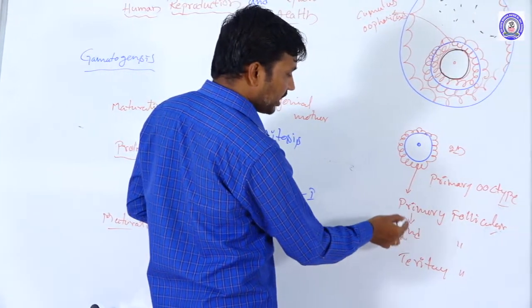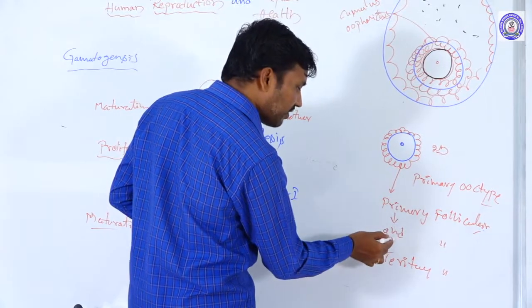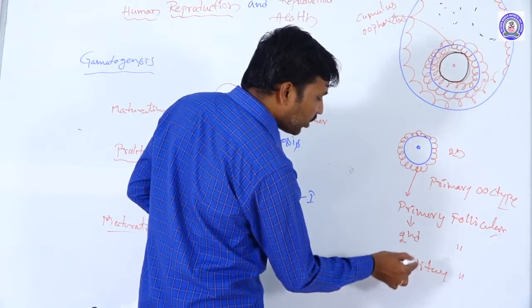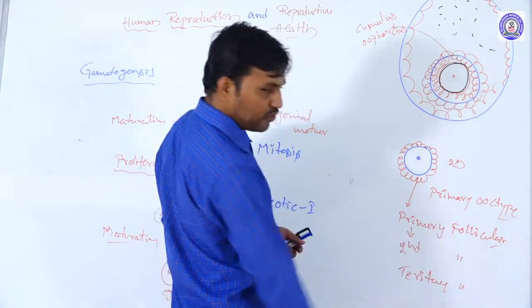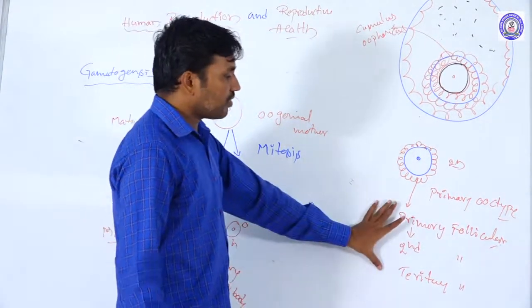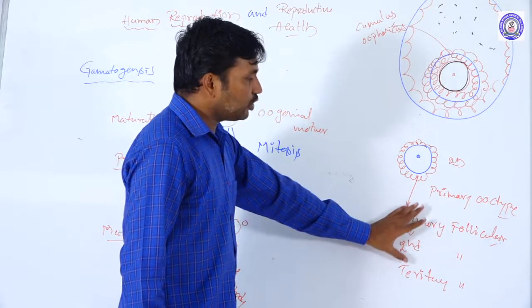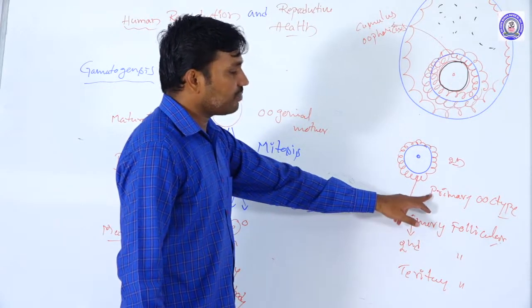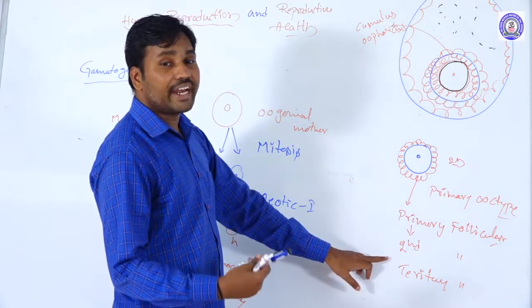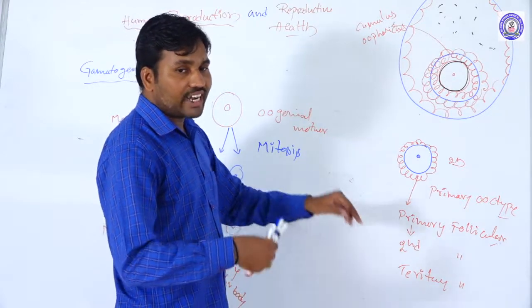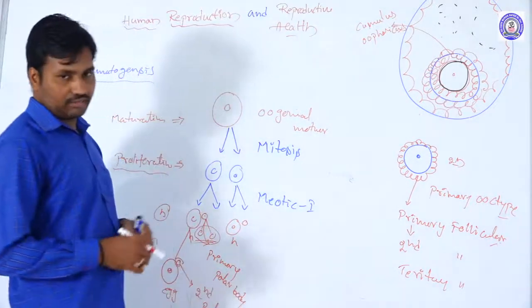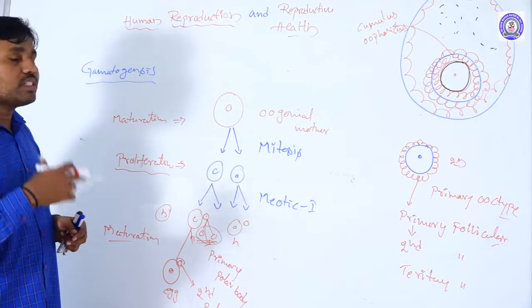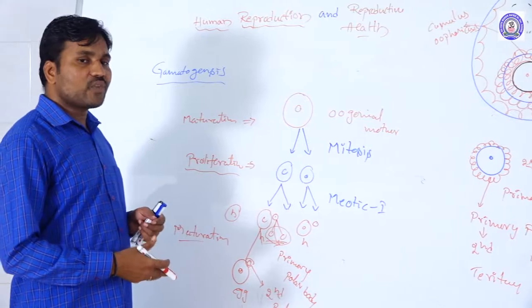The primary follicle converts to the secondary follicle, the secondary follicle converts to the tertiary follicle, and further continues as a Graafian follicle. From the Graafian follicle, whenever it releases the ovum, the secondary oocyte is formed. Only in the secondary oocyte condition is the ovum released from the ovary.